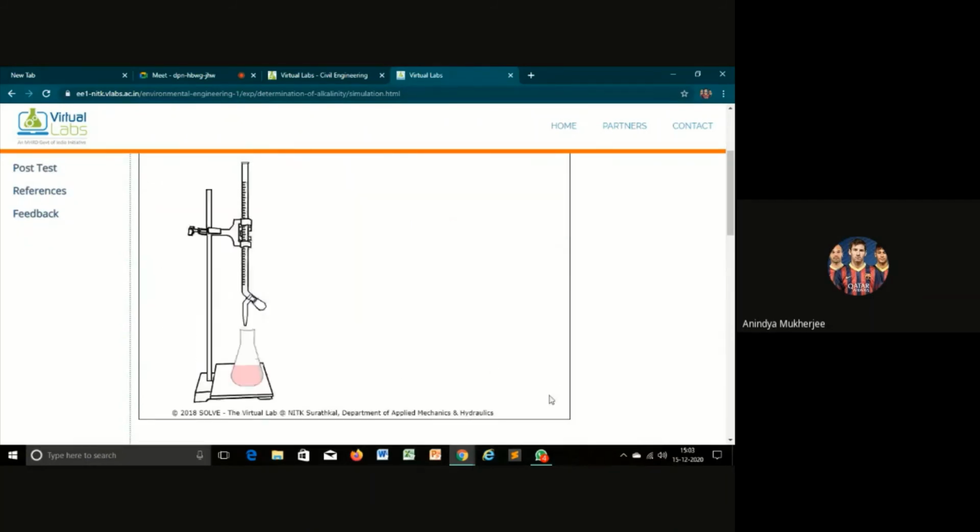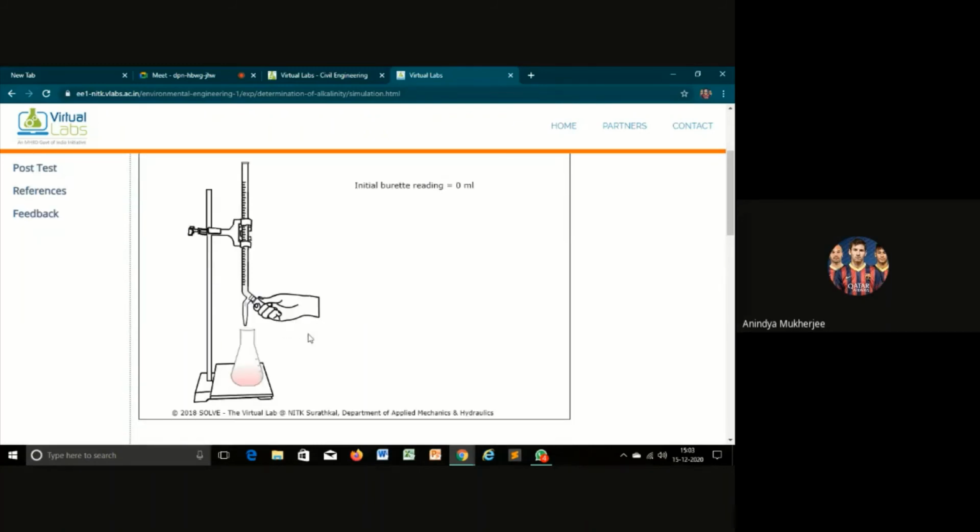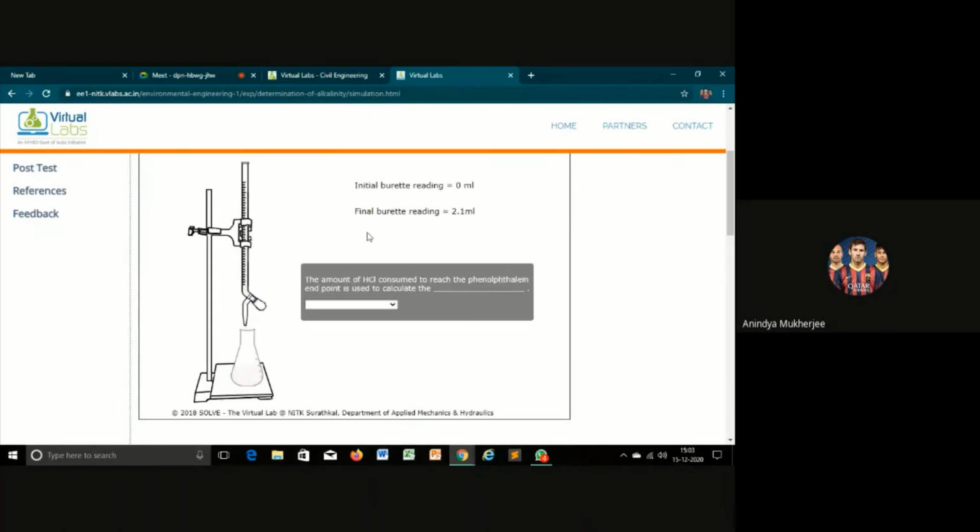Now we'll proceed further. We will open the knob of the burette and allow the sulfuric acid to fall on the conical flask until the color turns white, and mark the reading.